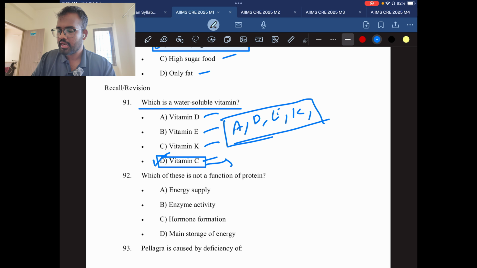This vitamin C can be lost due to overcooking. This is a very sensitive vitamin. If you boil for a long time, there will be loss of vitamin C. If they cook for a long time also, there will be loss of vitamin C. So it is a very sensitive vitamin.